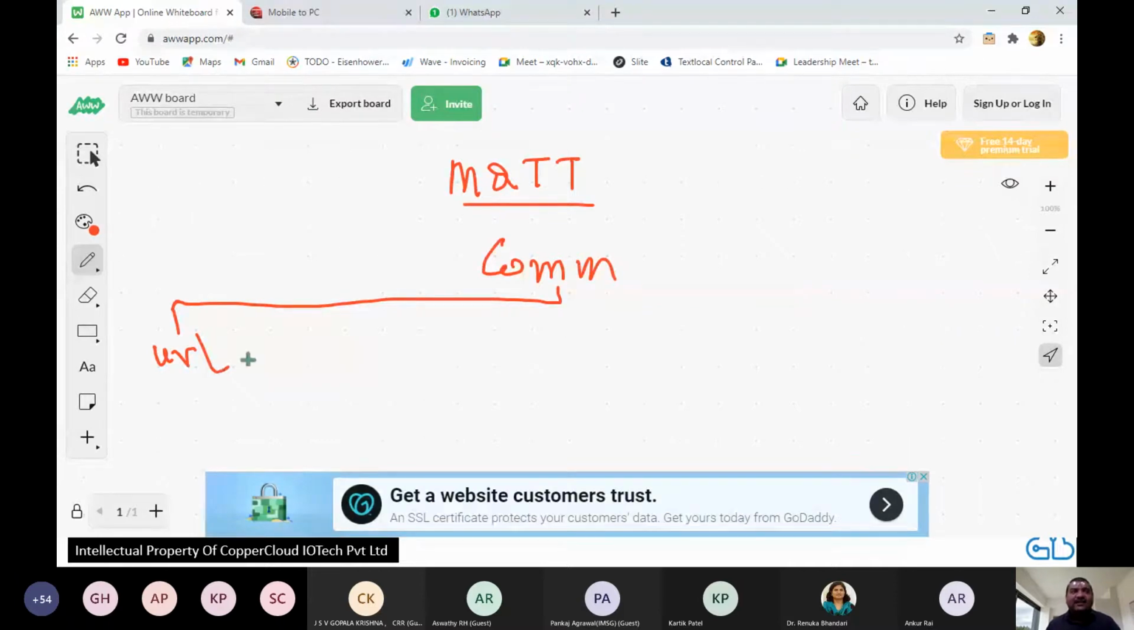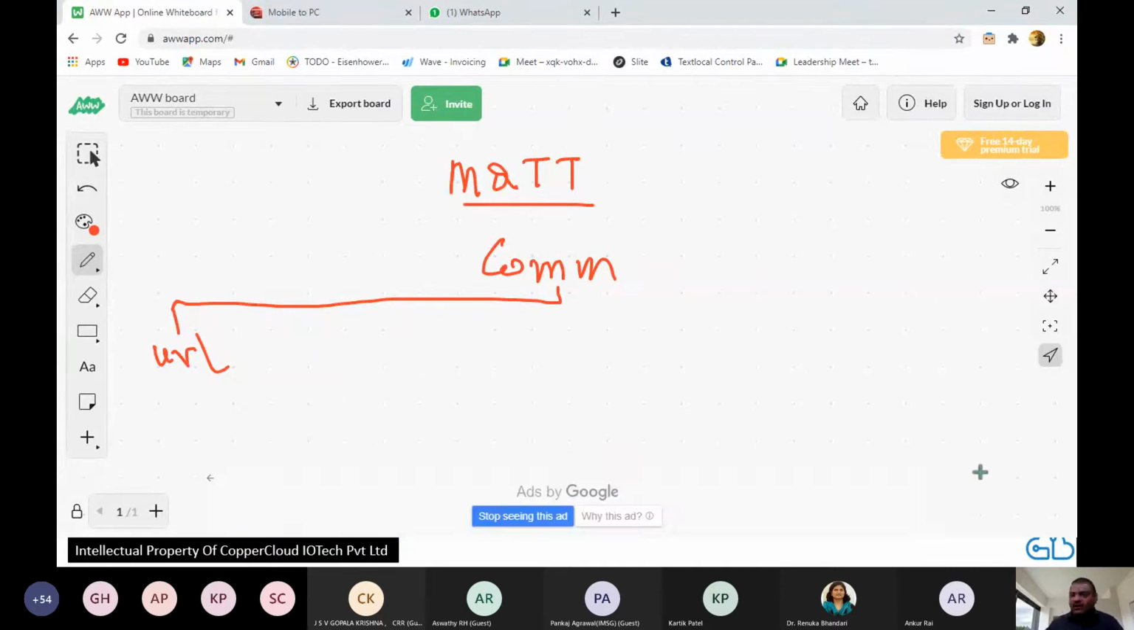Where sites send each other messages directly, which is consumed in real time. There is no storage involved. All right. Then there is something called queue-based communication, QUEUE, where the messages... this is called asynchronous communication.